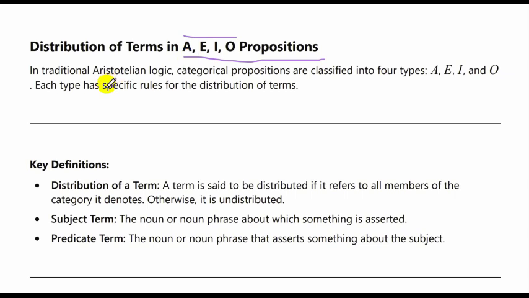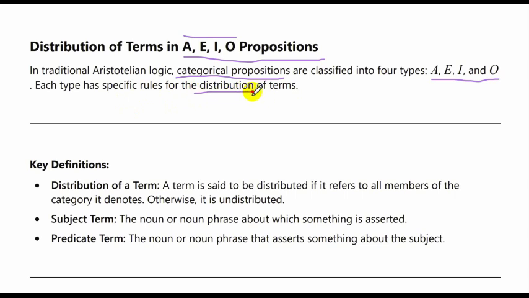In traditional Aristotelian logic, categorical propositions are classified into four types. So, basically, categorical propositions are classified into four types: A, E, I, and O. Each type has specific rules for distribution of terms.